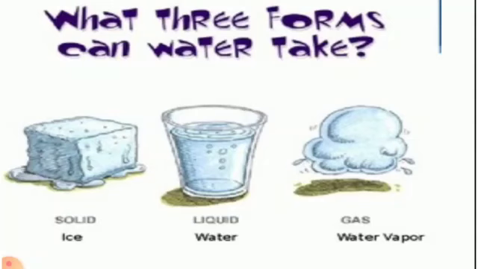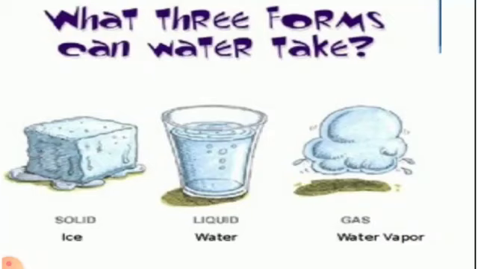Water exists in three forms: solid, liquid and gas. In solid form it is known as ice. In liquid form it is known as water. In gaseous form it is called water vapor. All these forms can be converted into the other form, that means they are interchangeable on heating or cooling.